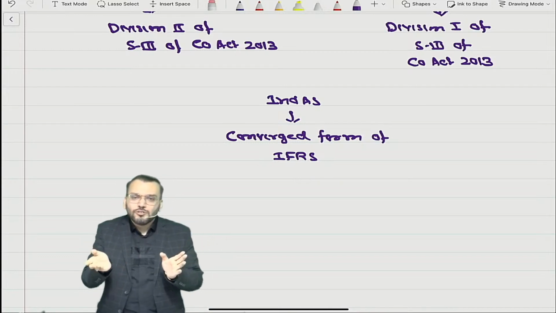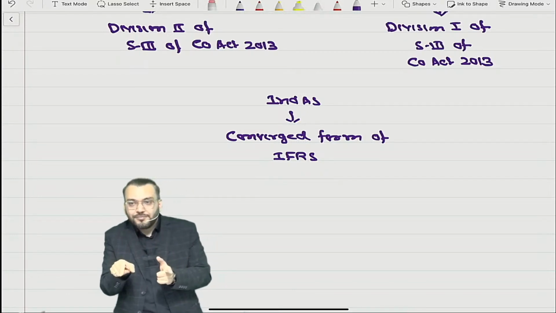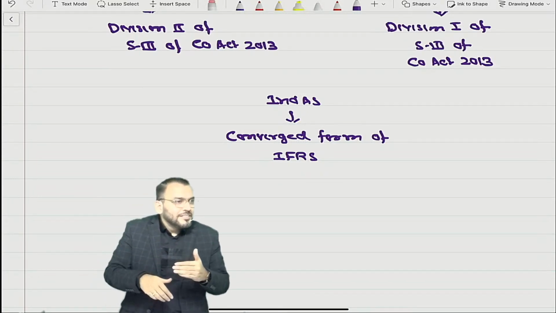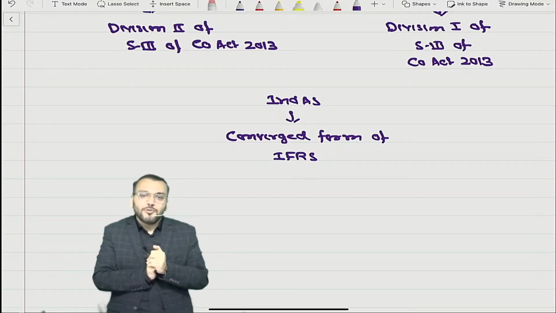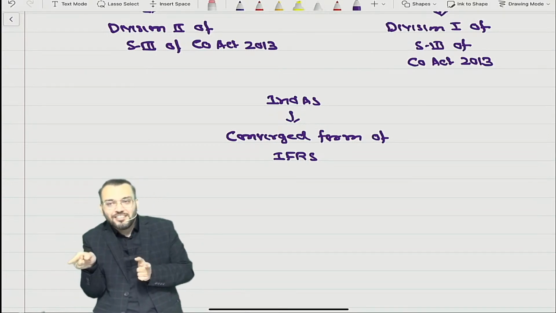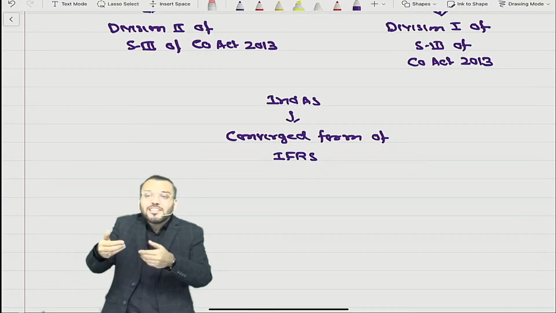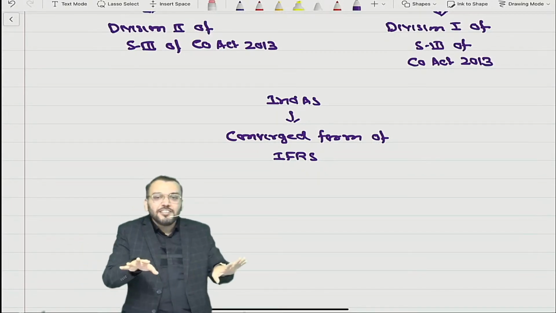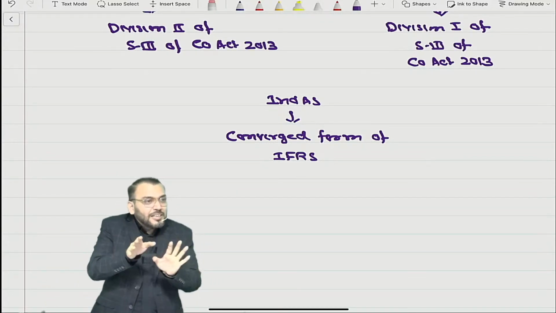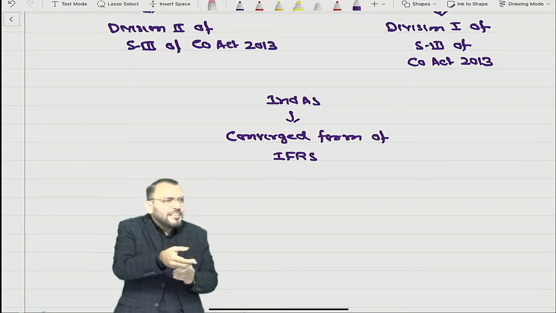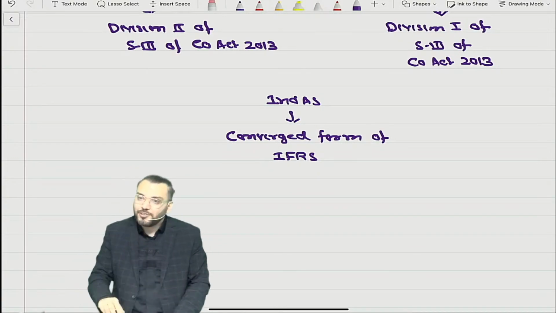Are you getting what I am saying? So MCA is the Ministry of Corporate Affairs, in consultation with ASB. ASB means Accounting Standards Board of ICAI. So in consultation with ASB, it has been converted as per the economic conditions prevailing in India. So we have not adopted IFRS. We have converted it and made some changes as per our economic conditions. Therefore, Ind AS is the converged form of IFRS.